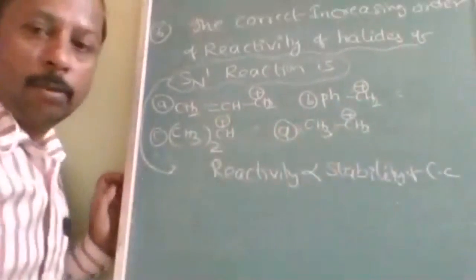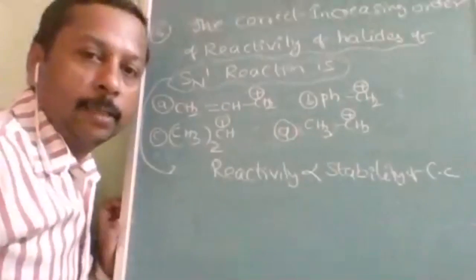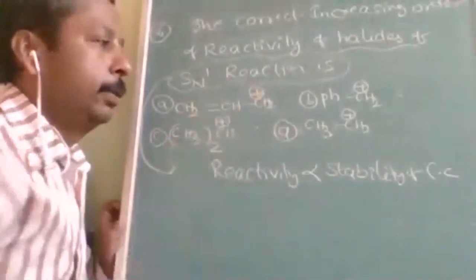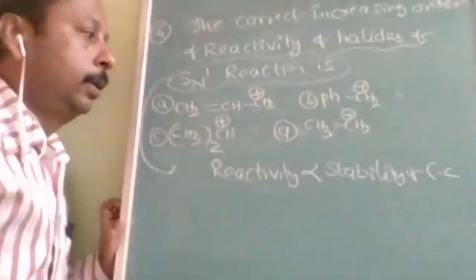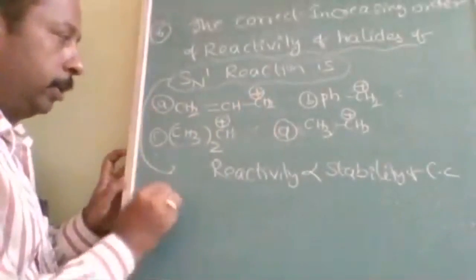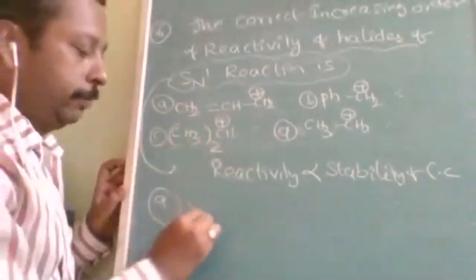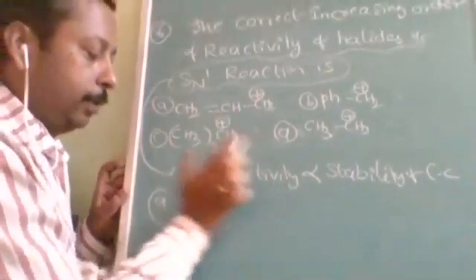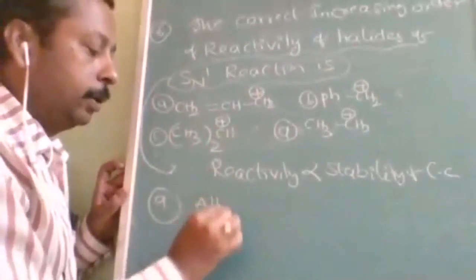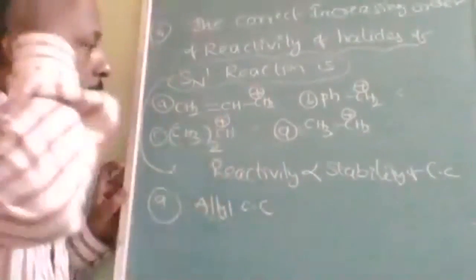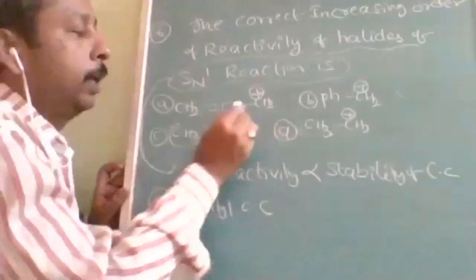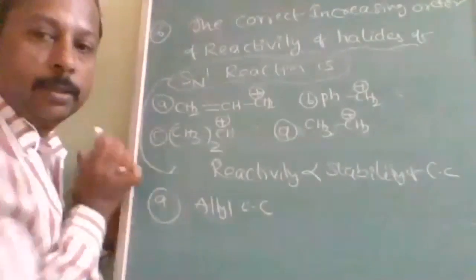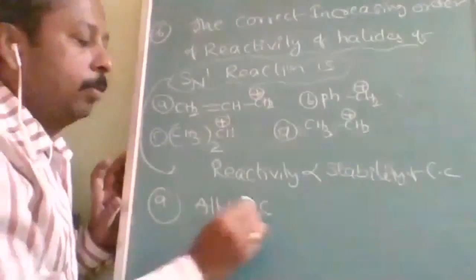SN1 takes place in how many steps? It takes place in two steps. The first step itself is formation of carbocation. Now I will write about them. This A is a vinyl carbocation. Vinyl or allyl? Sorry, it is allyl. Allyl carbocation. Allyl means the carbocation is next to a single bond and a double bond. Conjugation is there. So this is allyl carbocation.